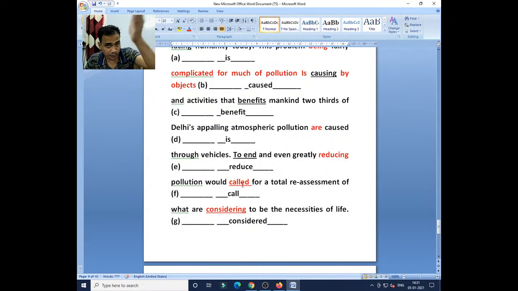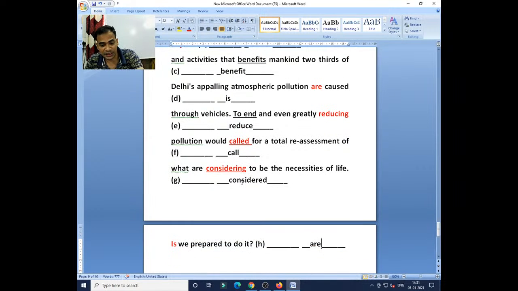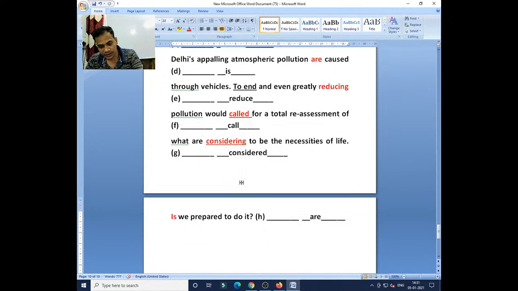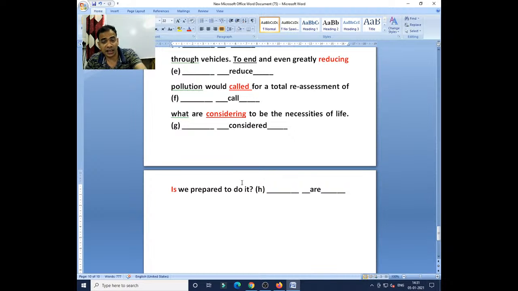Then in 2 instances you learned the usage of active and passive voice, and how to write the sentence in passive voice. The last one also is in passive form, are we prepared? This is a passive interrogative sentence. So we have to understand what kind of mistakes you basically have.